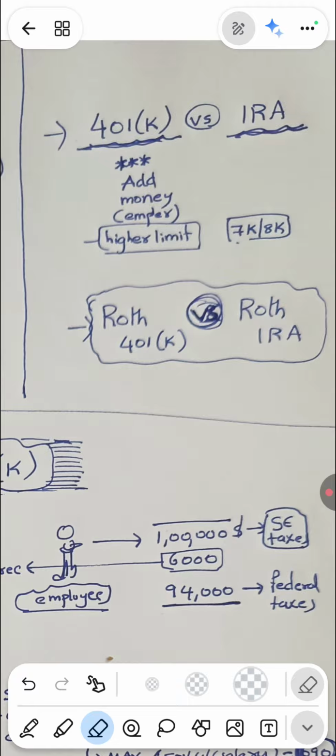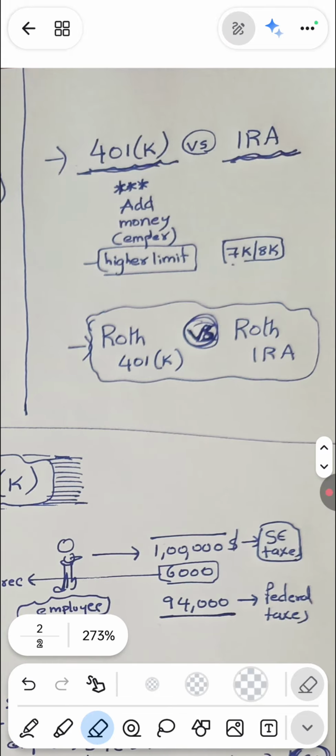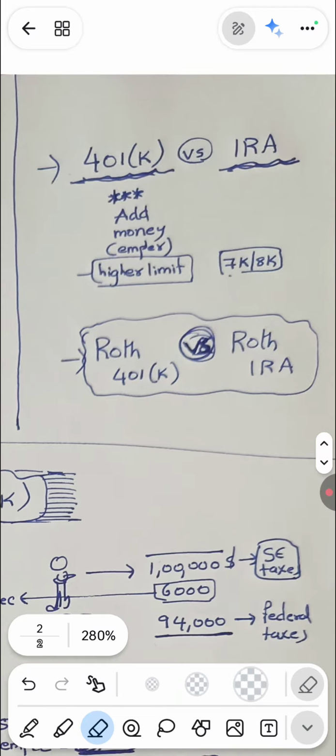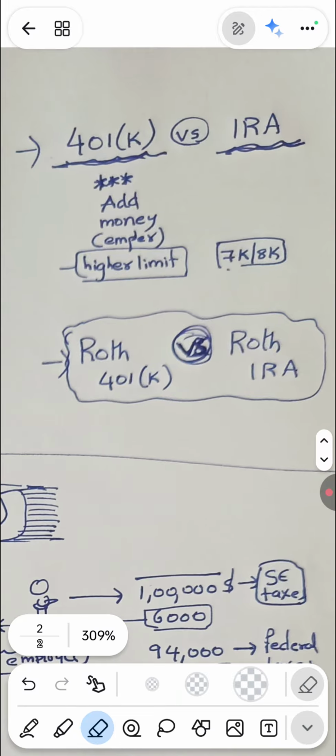If he invests in this 401k plan, the returns generated during the period of employment will be tax deferred. I mean interest, capital gains, dividends. Suppose some kind of investments are made in this plan, every year that interest, dividend, capital gains might be accumulating. That is all tax deferred, which means it will be taxable only at the time of retirement. So we have this higher limit in the 401k plan, and in the case of IRA, that is restricted to $7k or $8k, and employer contribution is not there. So from this, we can assess that 401k plans are quite beneficial for people.